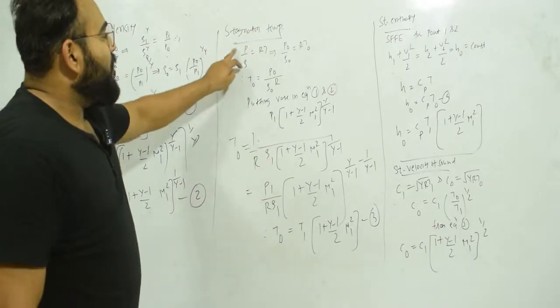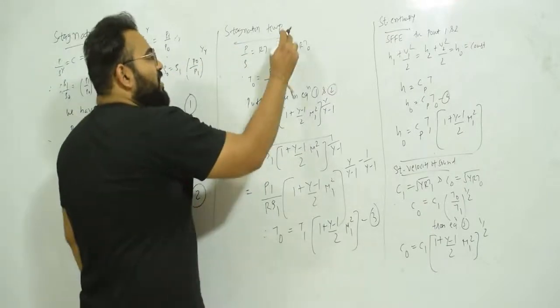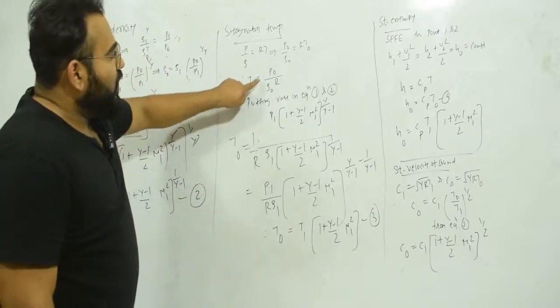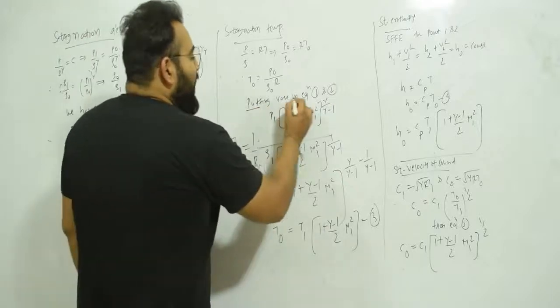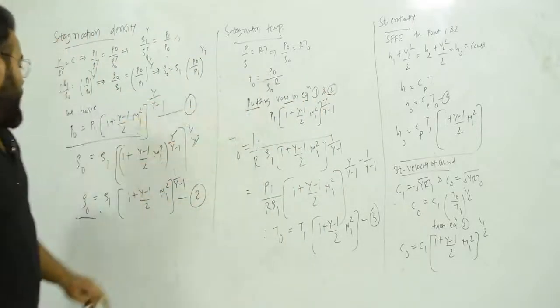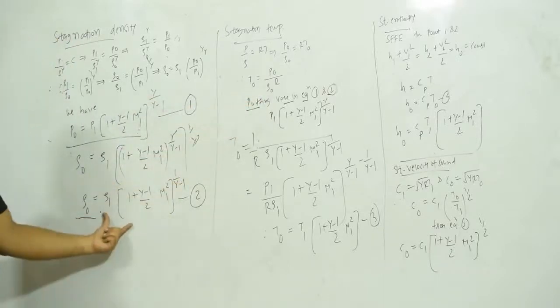So we know that P is equal to rho RT. So can I write P upon rho is equal to RT? So can I write P0 upon rho 0 is equal to RT0? So can I write T0 is equal to P0 upon rho 0 R? So now we know, putting values from equations 1 and 2, we have the value of P0 equal to this much, and we have the value of rho 0 equal to this much.